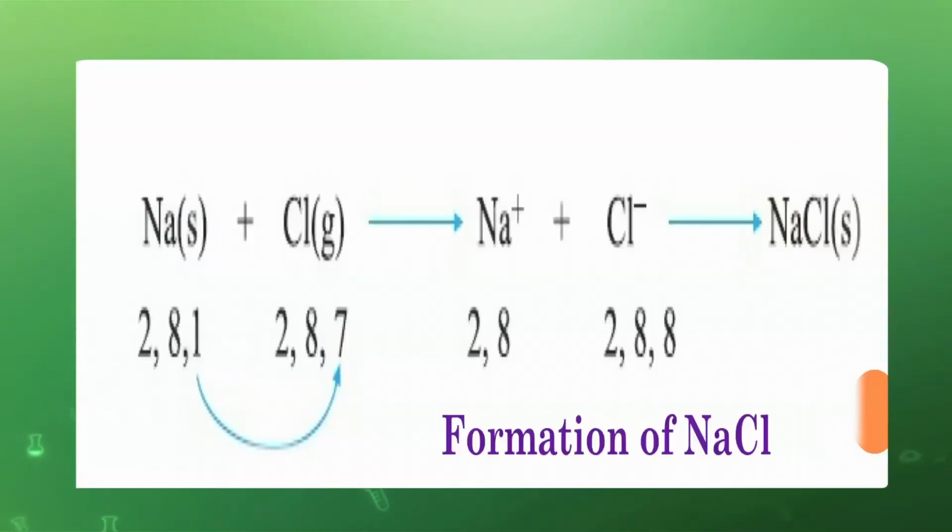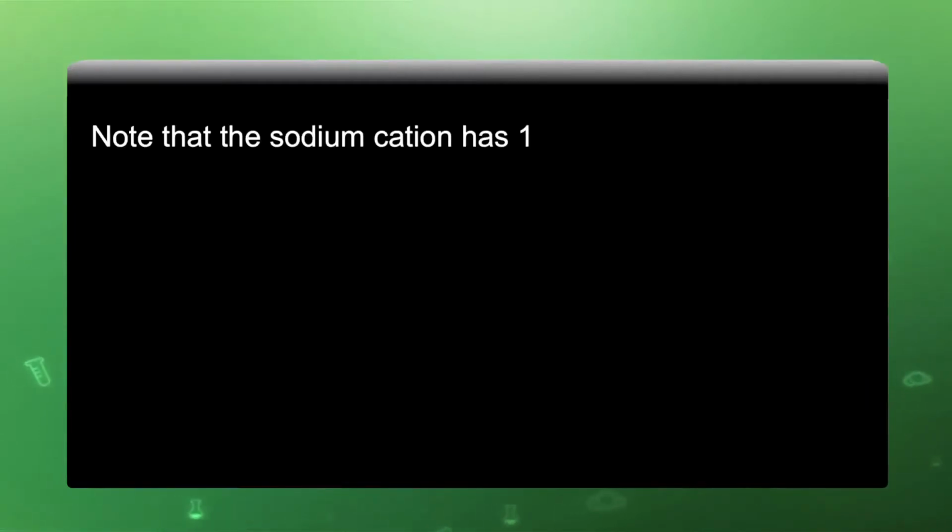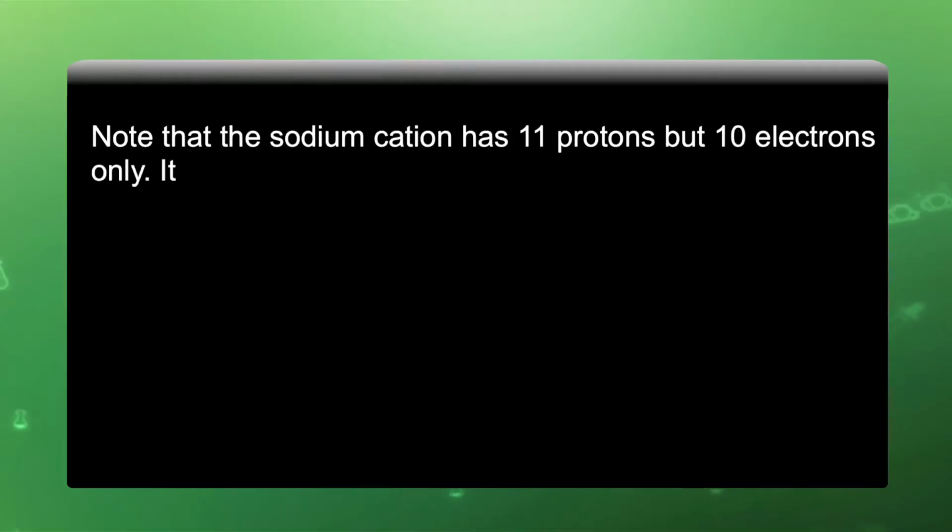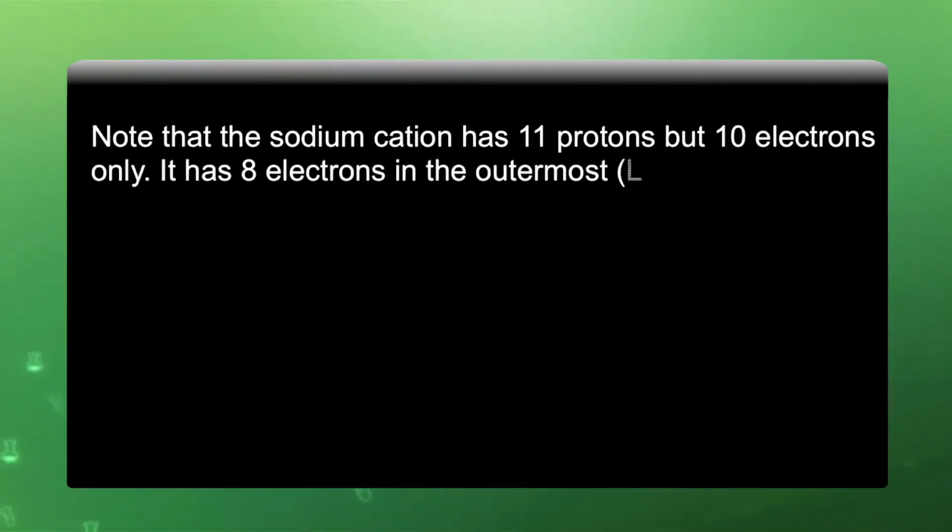This example represents how 1 electron from the outermost shell of sodium is transferred to a chlorine atom in the gaseous state, having 7 electrons in its outermost shell. After transfer, sodium is converted to the sodium ion, Na+, and chlorine is converted to the chloride ion. Now both the ions have 8 electrons in their outermost shell and they finally combine together by the electrostatic force of attraction and become an NaCl solid crystal. Note that the sodium cation has 11 protons, but only 10 electrons. It has 8 electrons in the outermost shell.